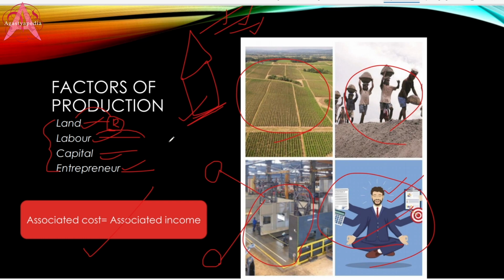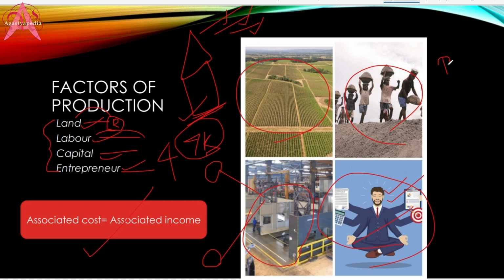Okay, so the total cost per day is 4 plus 3, that is 7,000. Okay, 7,000 is the total cost per day of my company, and this 7,000 is the total income, not of my company, but for all factors of production, and this same 7,000 is the output of my company. Okay, it means that cost, income, and output all are same.